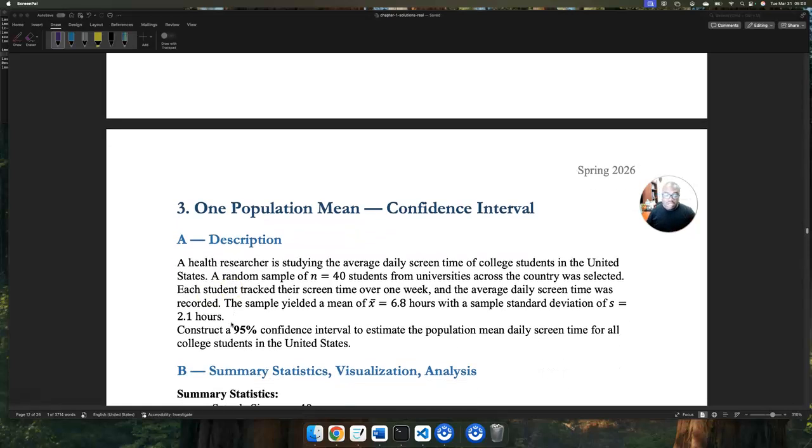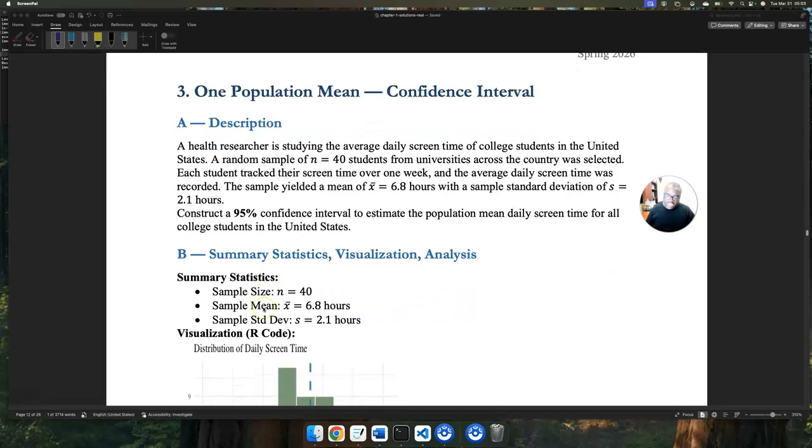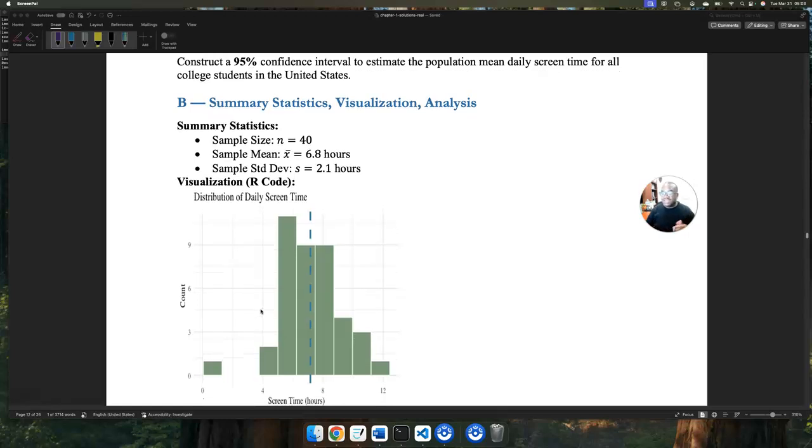Let's go. So summary statistics: we have 40 as our sample size, the sample mean is 6.8, and 2.1 is the standard deviation. With that information, we can plot the raw data. What kind of visualization is this? Histogram. This is a histogram, where the x-axis is the screen time and the y-axis is the count, the frequency of each of those observations within bins.